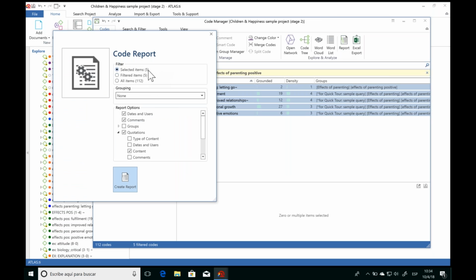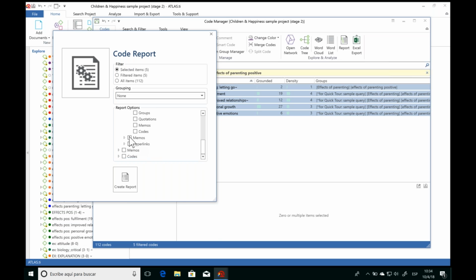Now we see here what items we have selected that we're going to focus on. And now we just tell ATLAS.ti what information we want included in this report. So we can simply check the boxes to have as much or as little information as we'd like here. And you can really go into as much detail as you want by continuing to click on the drop-down arrows, or you could just simply have the content of the quotations and nothing more, whatever you want here.